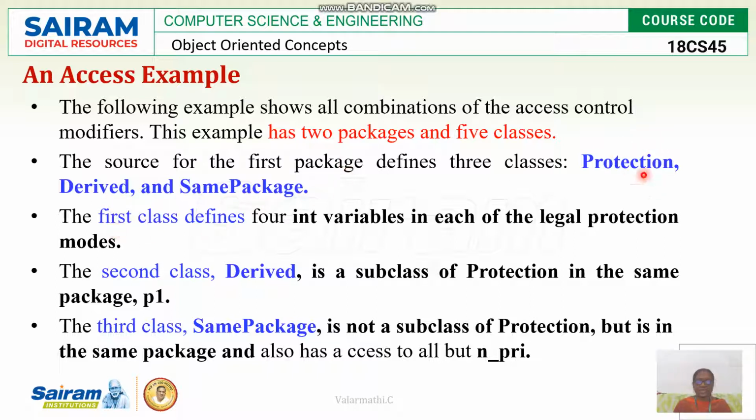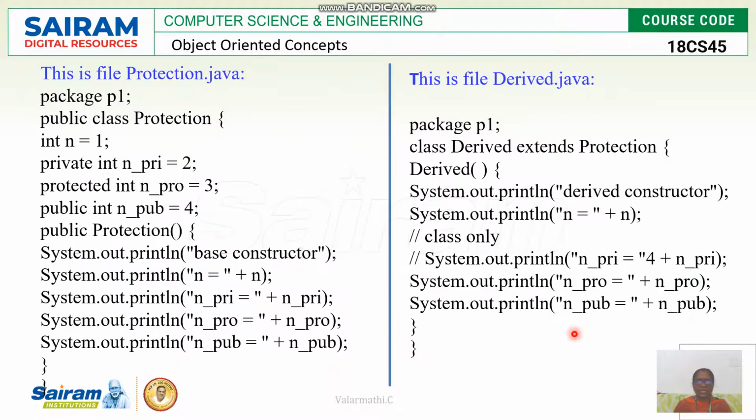The first class, protection class, provides 4 integer variables in different protection modes, and the second class, derived class, is the subclass of protection class in the same package, and the third class, same package, is not a subclass of protection, but it is in the same package. It is not derived from the protection. Likewise, 3 classes are defined. We will see with one example.